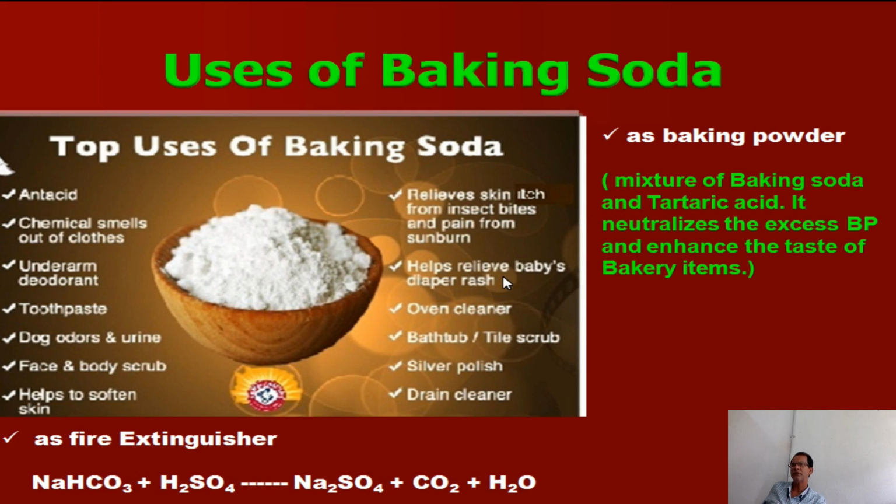Then it helps relieve baby diaper rash, and it can be used as an oven cleaner. It is also used as a bathtub and tile scrub, removing dirt from the bathtub. Also silver polish and drain cleaner, as it produces carbon dioxide gas when you add baking soda to the drain water.